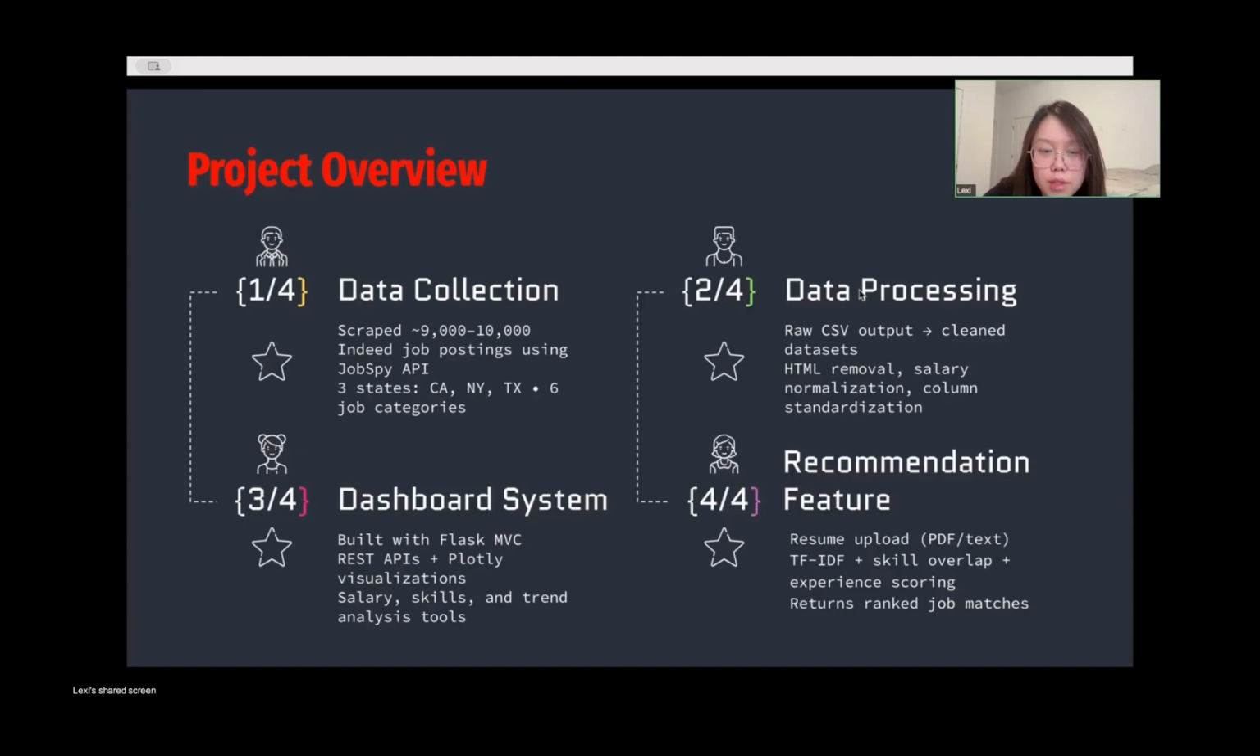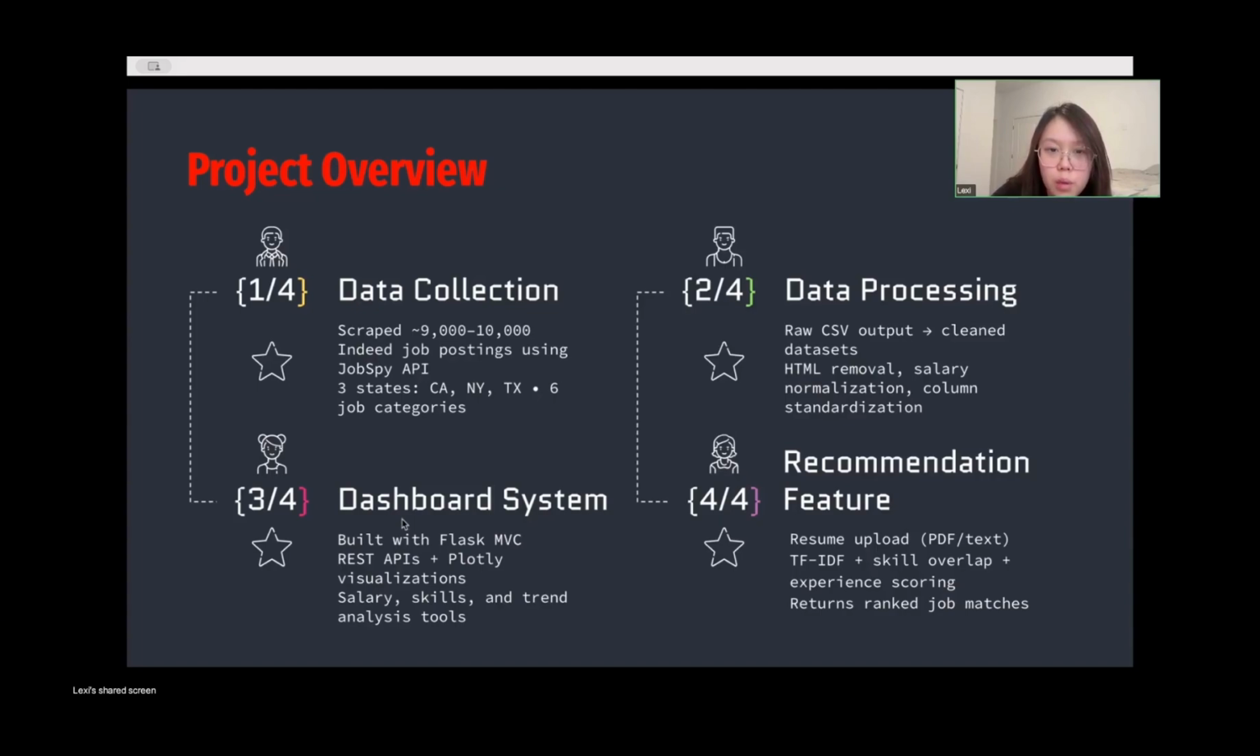Next, the data processing. The raw job postings were automatically saved into a CSV file. This dataset was then passed through a cleaning pipeline that removed HTML tags from descriptions, normalized salary values into numeric format, and standardized column names for consistency. This transformation produced clean, structured datasets that were ready for analysis and visualization on our dashboard.